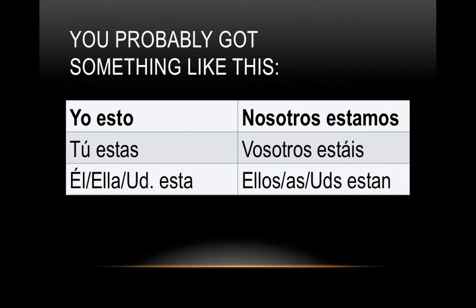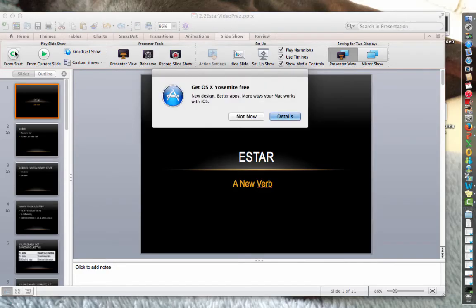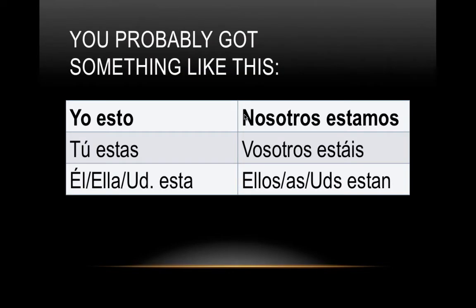So you probably got something like this. Estó, estás, está, estamos, estáis, están. That's pretty good. That's how you conjugate an AR verb. However, Spanish is crazy, and this is a difficult verb. It is an irregular verb.